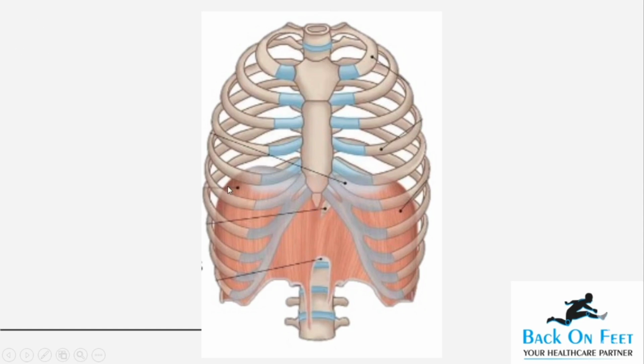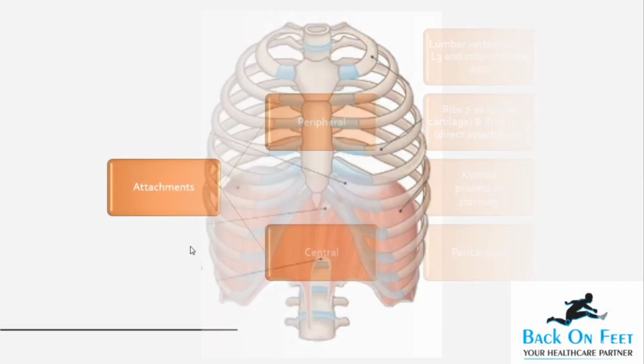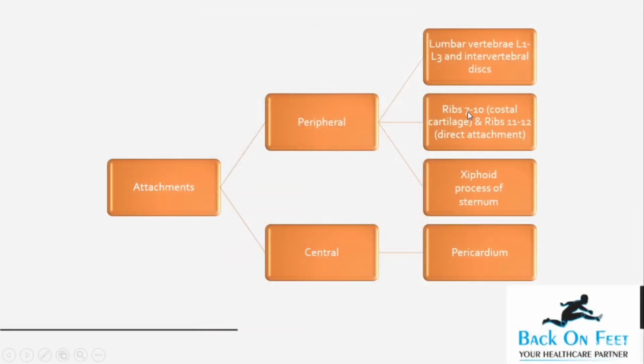It is also attached to the lower 6 ribs, that is from 7 to 12. Now the attachment with the ribs varies a little. For the 7th to 10th ribs, it is attached to the costal cartilage, whereas in the 11th and 12th ribs, there is a direct attachment. The reason behind this is very simple: the 11th and 12th ribs do not have costal cartilage. They are floating ribs. Hence, there is a direct attachment. With the 7th to 10th ribs, the costal cartilage is present and hence the diaphragm attaches to it.